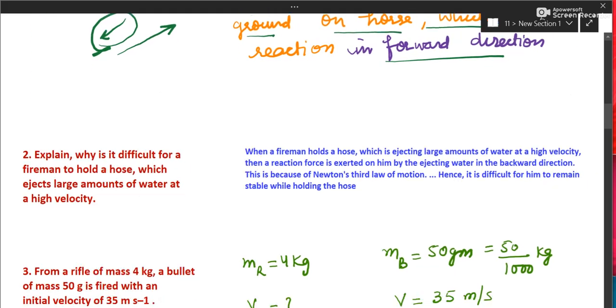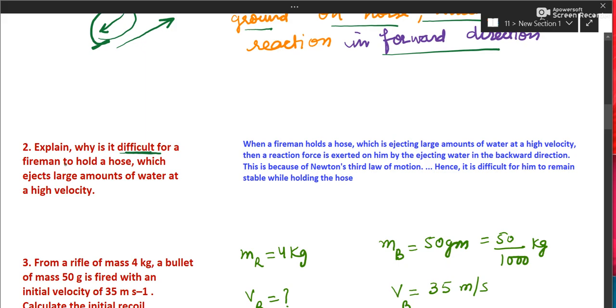Getting to the next: why is it difficult for a fireman to hold a hose which ejects a large amount of water at a high velocity? You must have seen that when the fire brigade comes to rescue, they have heavy pipes out of which water comes out at very high speed. So water is moving out.